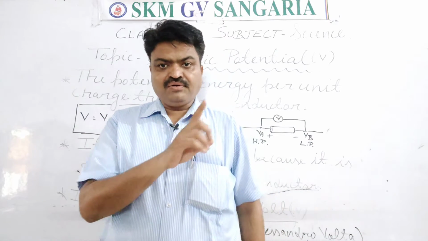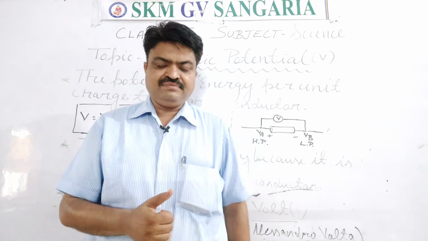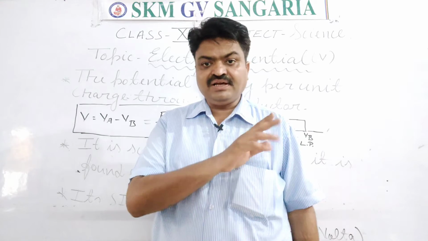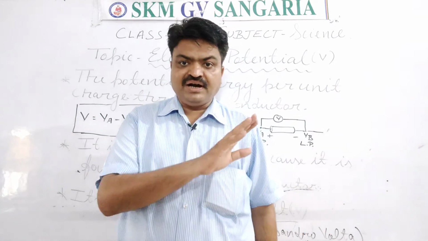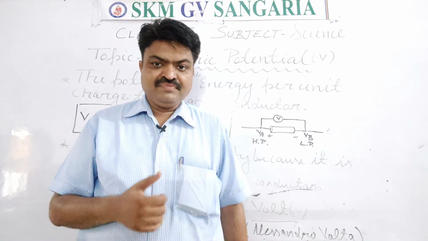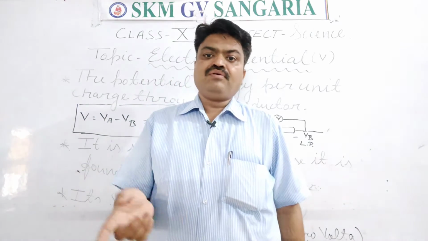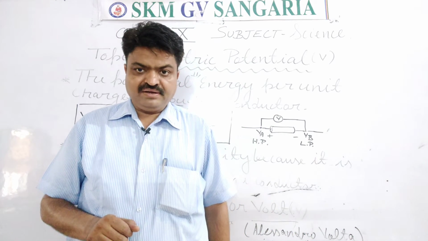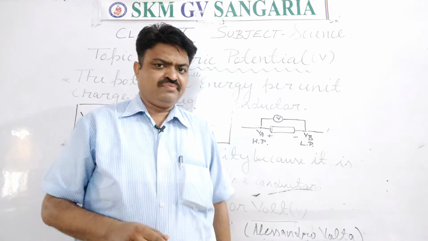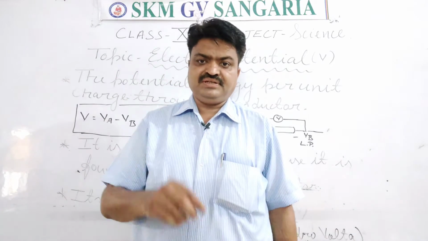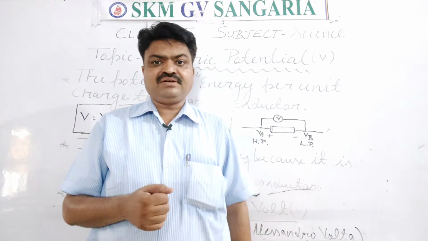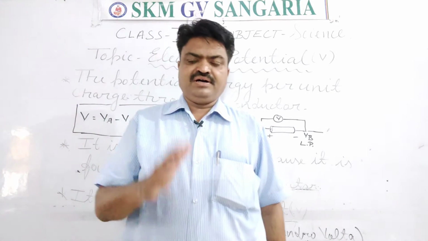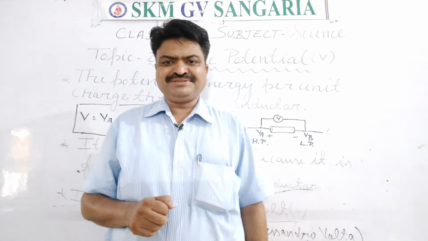It means if we don't have the electric potential in a conductor, then we can't have the electric current, we can't have the charges, there is no motion of the charges, student, and we can't get current electricity. Current electricity is possible only and only due to electric potential. Like you can get good marks only and only due to your potential. If you have the potential to get good marks, then you can get them. If you don't have it, then you can't. So you should have the potential, student.